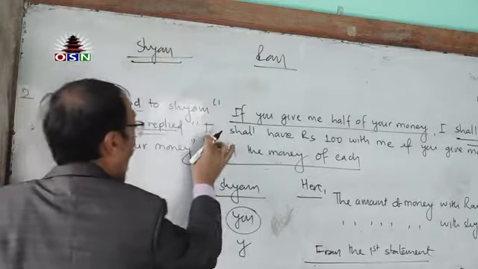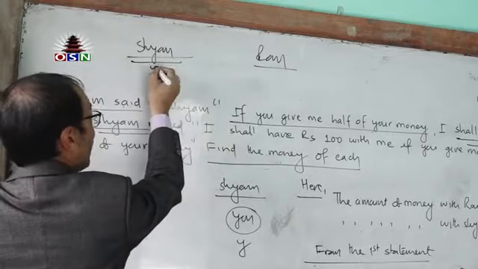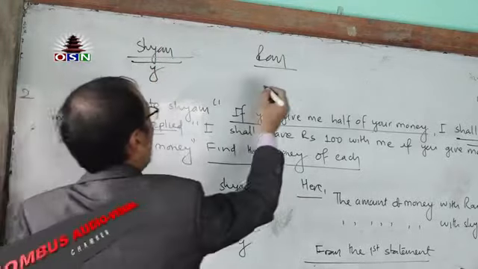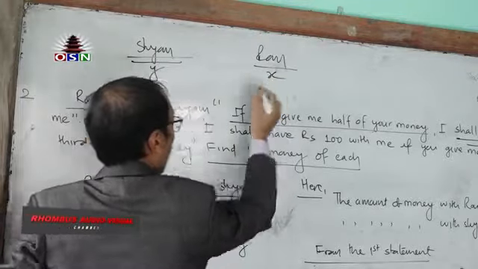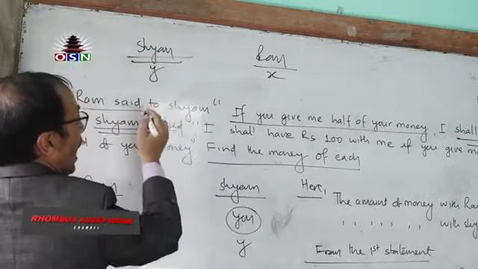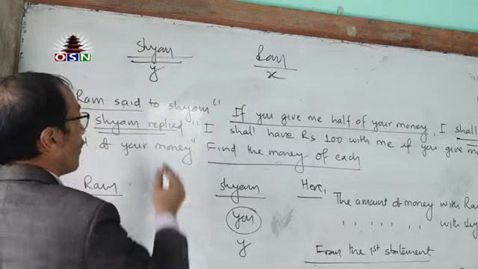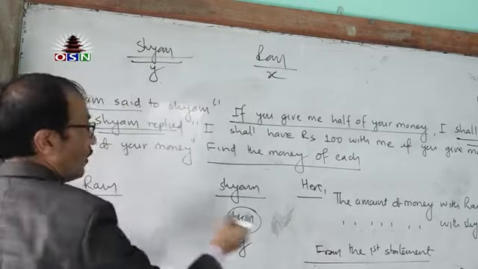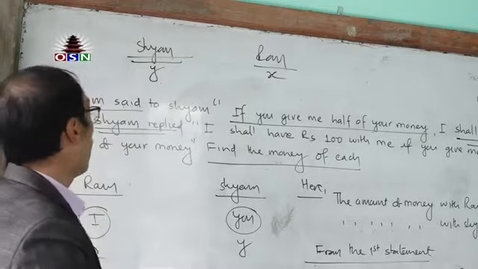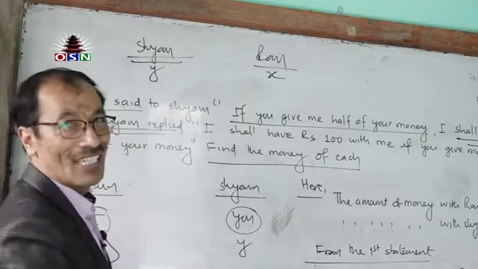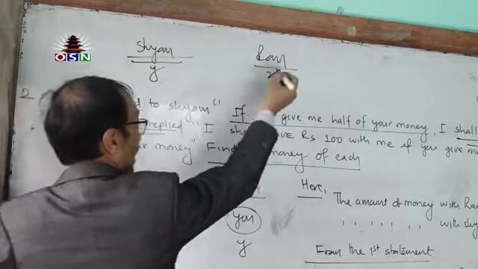Shyam has y rupees and in the beginning Ram has x rupees. Now Shyam is saying, I shall have rupees 100 with me if you give me only 1/3 of your money. Who is giving here?